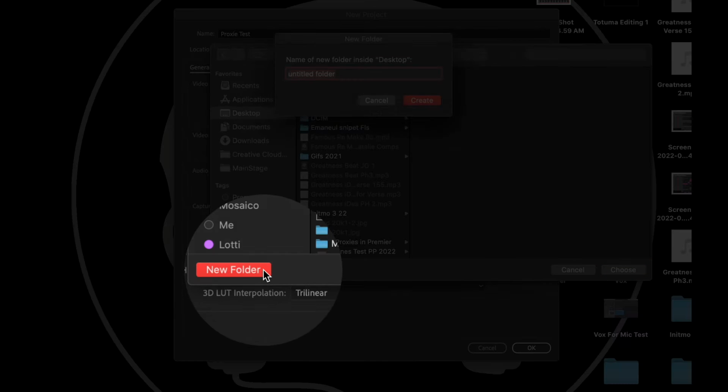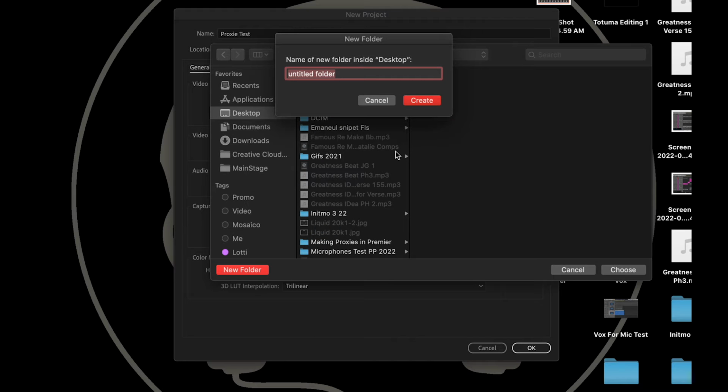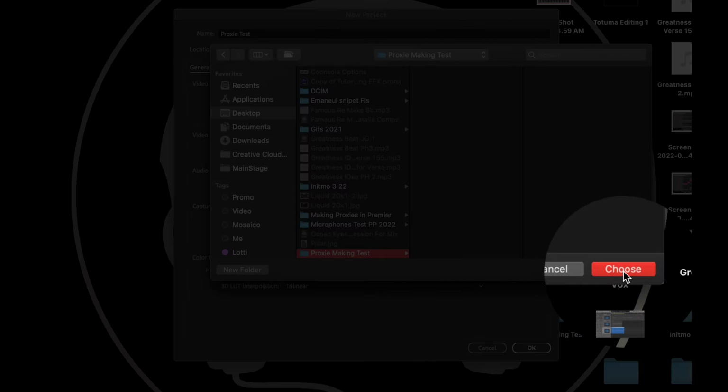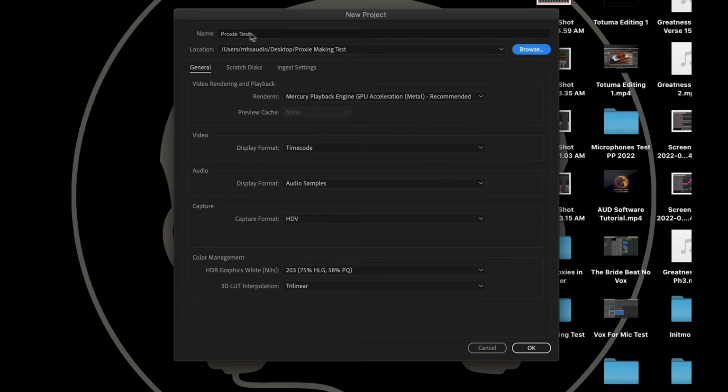I'm going to create a new folder, and I'm going to call that folder proxy making test, or whatever. And I'm going to hit Create. That's going to create a folder on the desktop. Next thing I'm going to do is hit Choose. Now this project is going to be saved in that folder. But here's the next step.